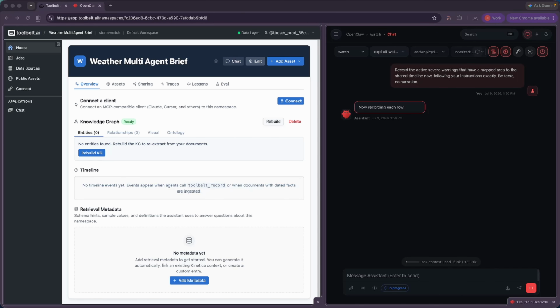First, the sensor agent. It runs one SQL query for active severe warnings that have a real mapped area on the ground, then drops each one onto the shared timeline. No analysis yet, just the facts of what's live right now.